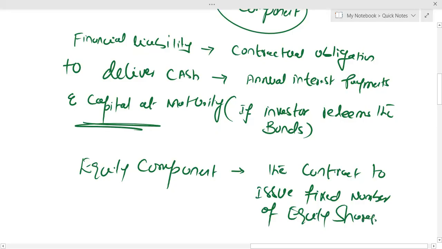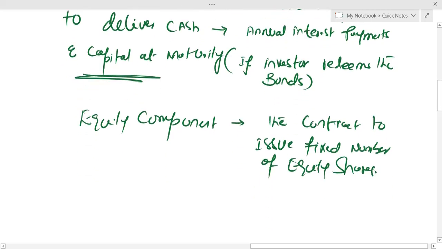Okay, now, after that, you have to explain how to split the hybrid instrument into debt component and equity component. First, you have just given the definition of the debt component and the definition of the equity component. After that, you have to first explain. Directly going for the numeric will not help you.